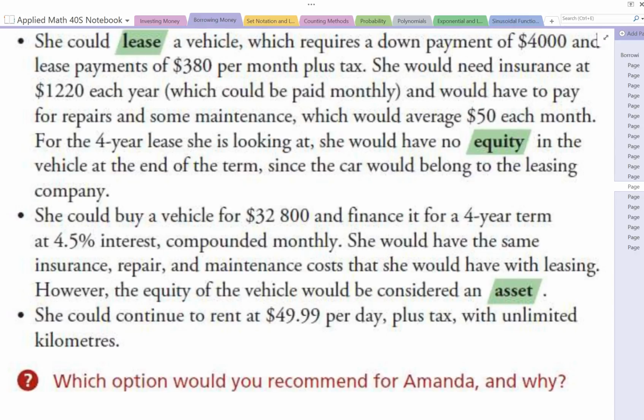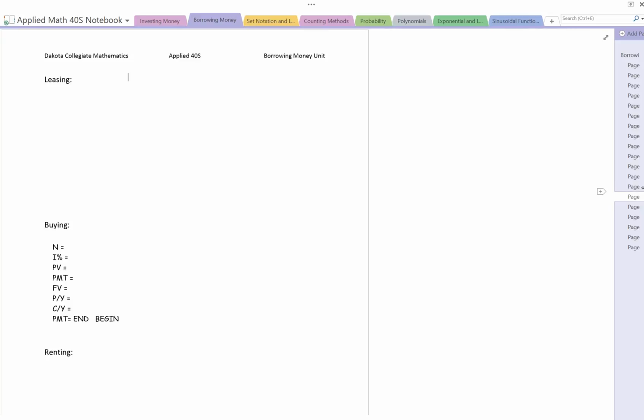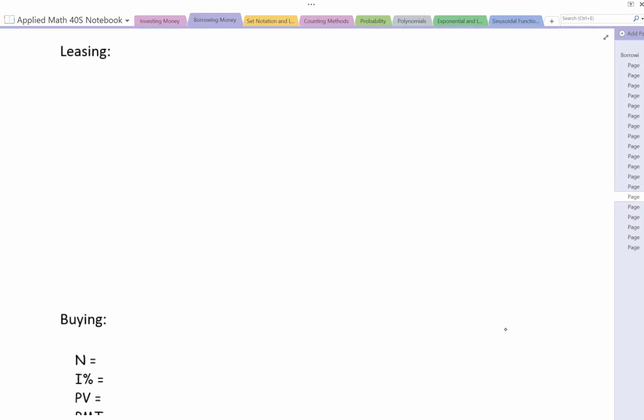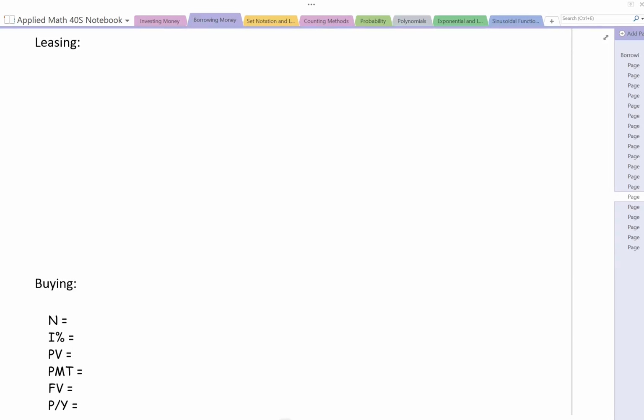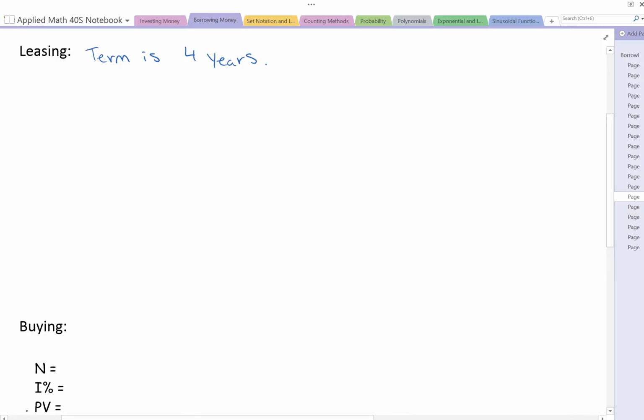So let's do the math for each of these options. Okay, so there's some space on the next page here where we can outline everything. So let's start with the leasing. For the leasing, the term is 4 years. She has to make a down payment of $4,000.